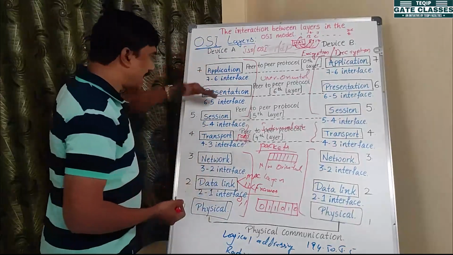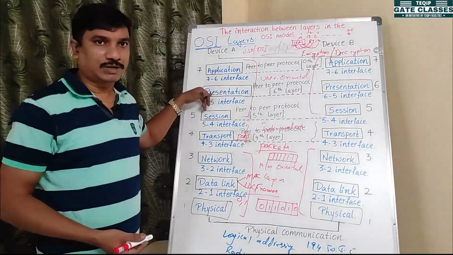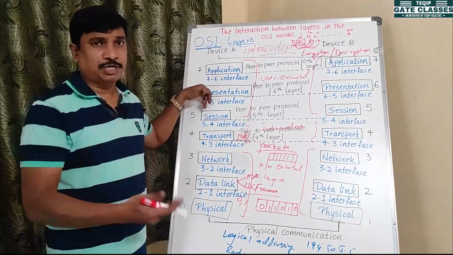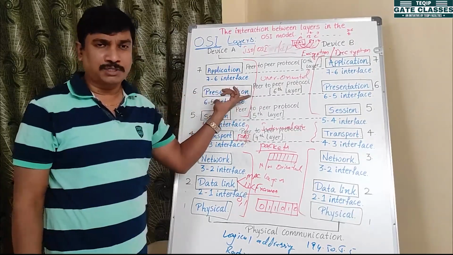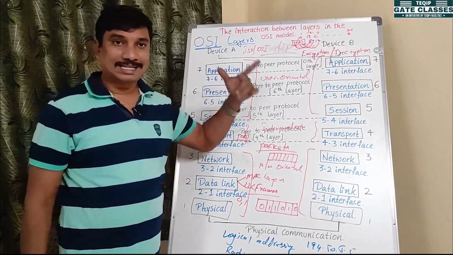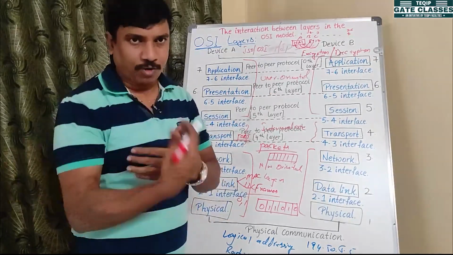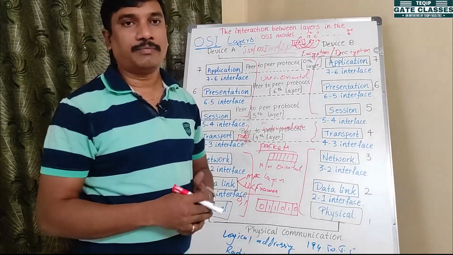After the presentation layer, what is the responsibility of the presentation layer? Encryption, decryption. Have you seen encryption, decryption physically? No. The algorithms are there in the back end. It can convert the message into a different format.